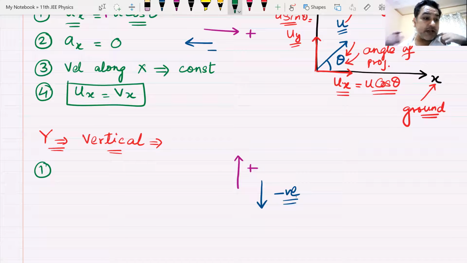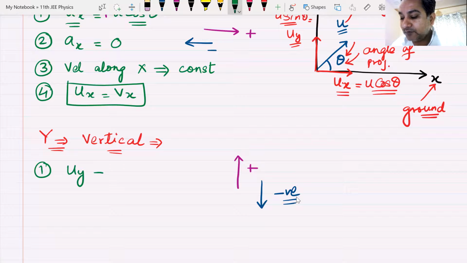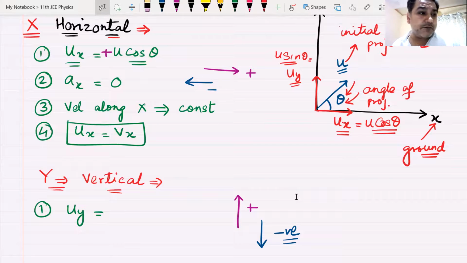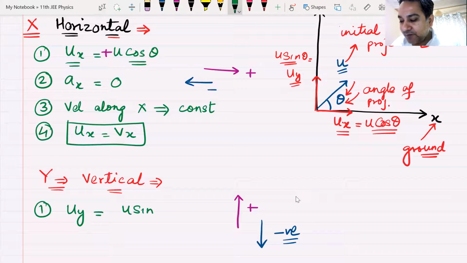Now, let us look at the initial velocity along y-axis, uy. What will be the value of uy? Initial velocity along y-axis is u sin theta. Everyone has given me the correct answer, but everyone has missed the same thing that I have missed.